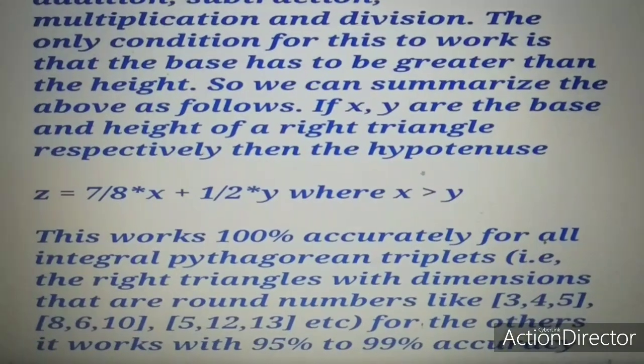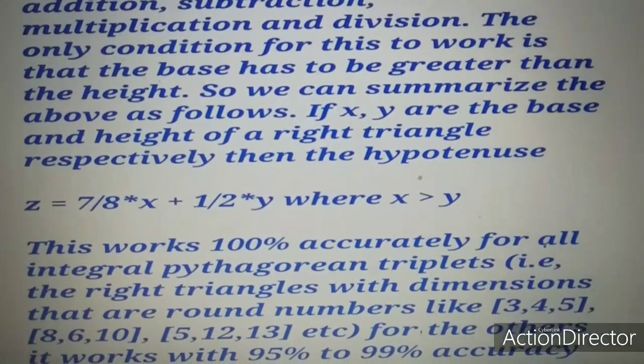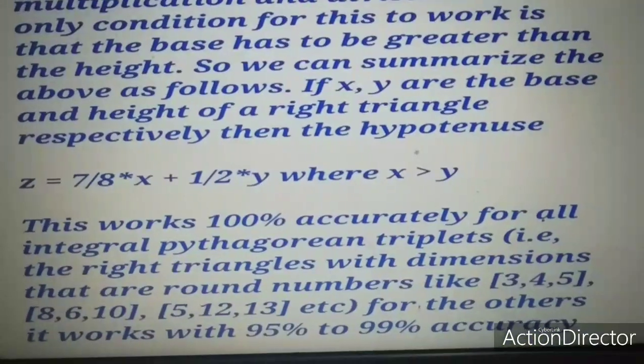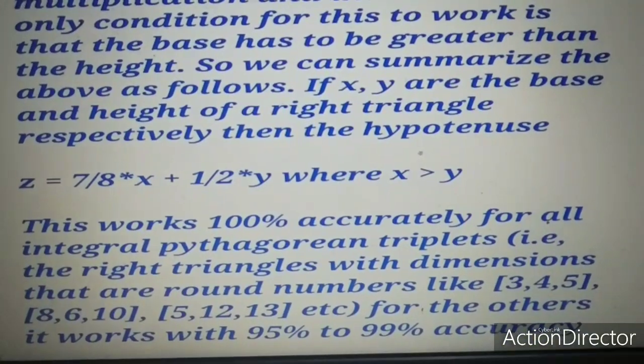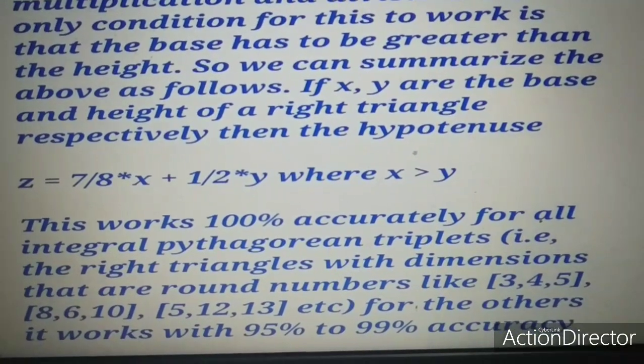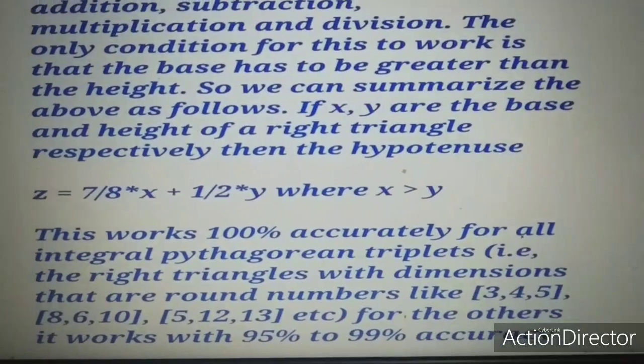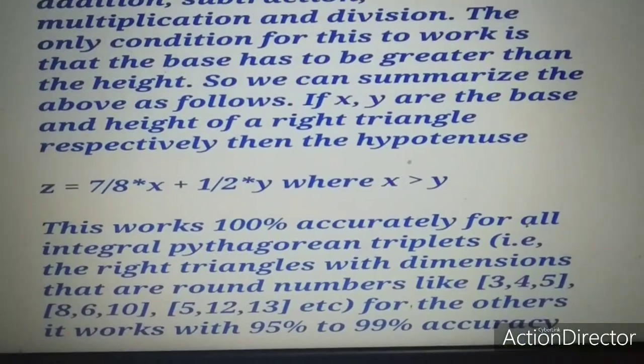If x, y are the base and the height of a triangle respectively, then the hypotenuse is given by the formula z equals 7/8 times x plus half y, where x is greater than y.